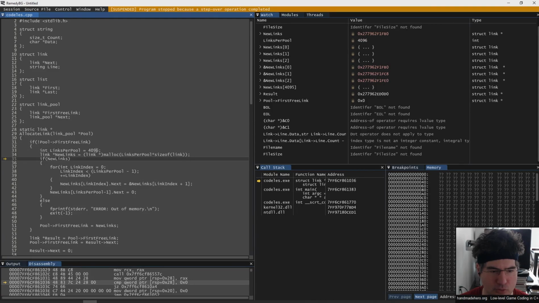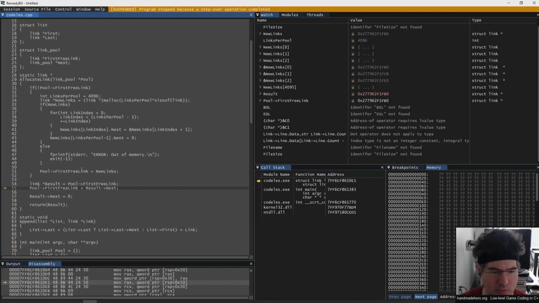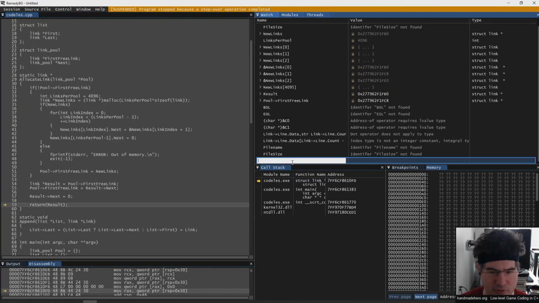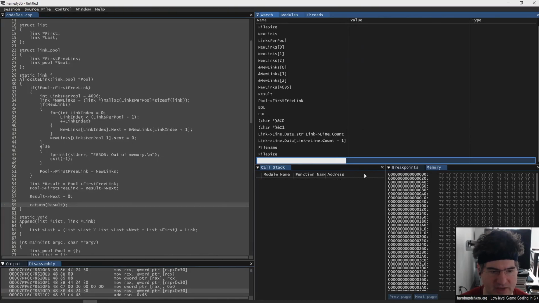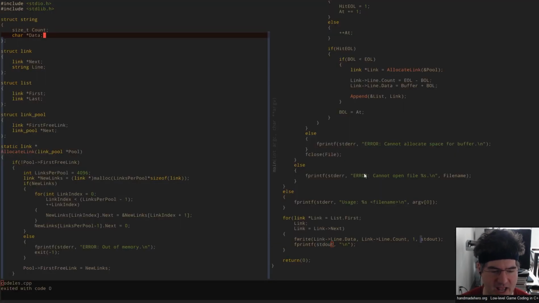We're going to check those links per pool. We already checked this allocation. We're going to go back here, add it to the first free list. Then in here, when we pull one off, we've got to set that next pointer to 0. Now I'm going to take a look and make sure that this is initialized to 0. And you know what? We could even initialize that string to 0 just for extra added protection. And that does seem like a good idea. I'm going to go ahead and add that in there.